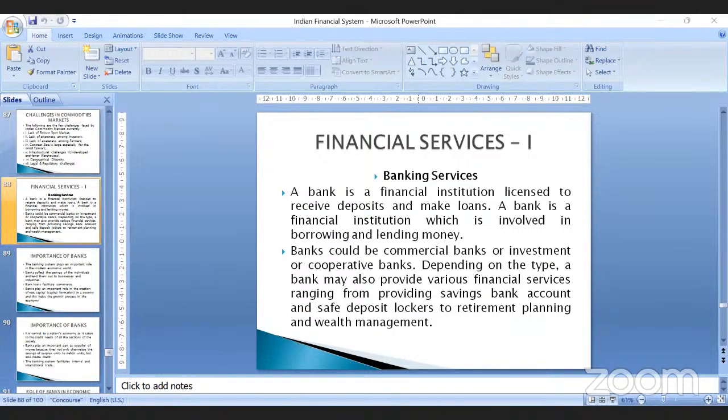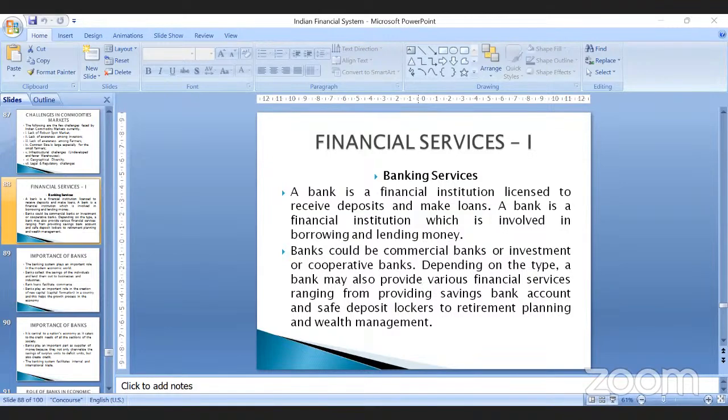So a healthy banking and insurance sector will go a long way in strengthening the financial system, because banking and insurance systems provide holistic financial products, which is very, very important for the economic well-being of the citizens.